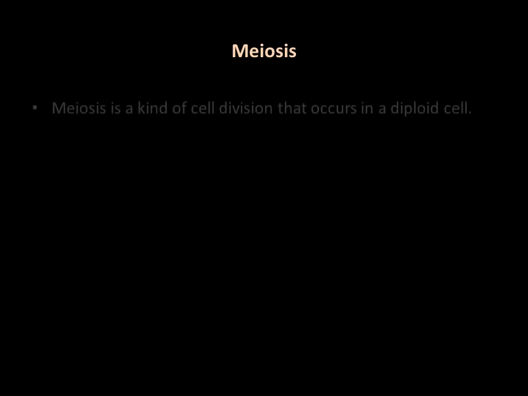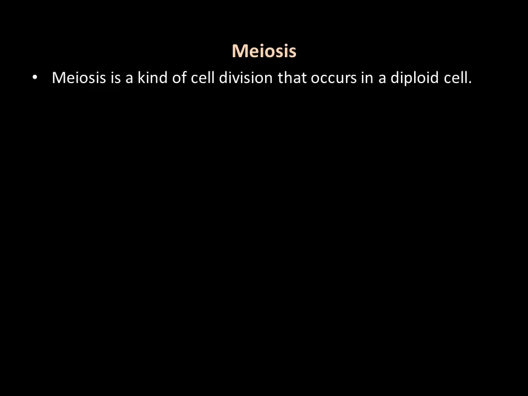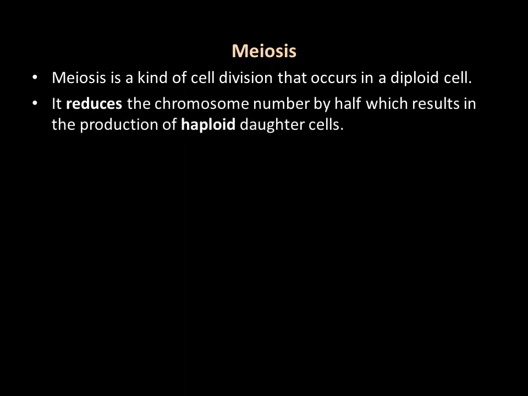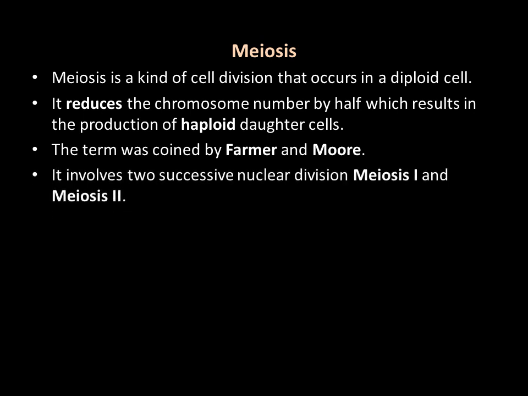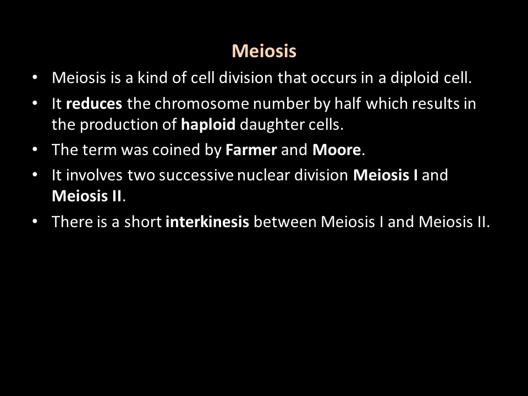Meiosis is a kind of cell division that occurs in a diploid cell. It reduces the chromosome number by half, which results in the production of haploid daughter cells. That's why it is called reduction division. The term was coined by Farmer and Moore. It involves two successive nuclear divisions, that is meiosis 1 and meiosis 2. In between meiosis 1 and meiosis 2 there is a step called interkinesis.